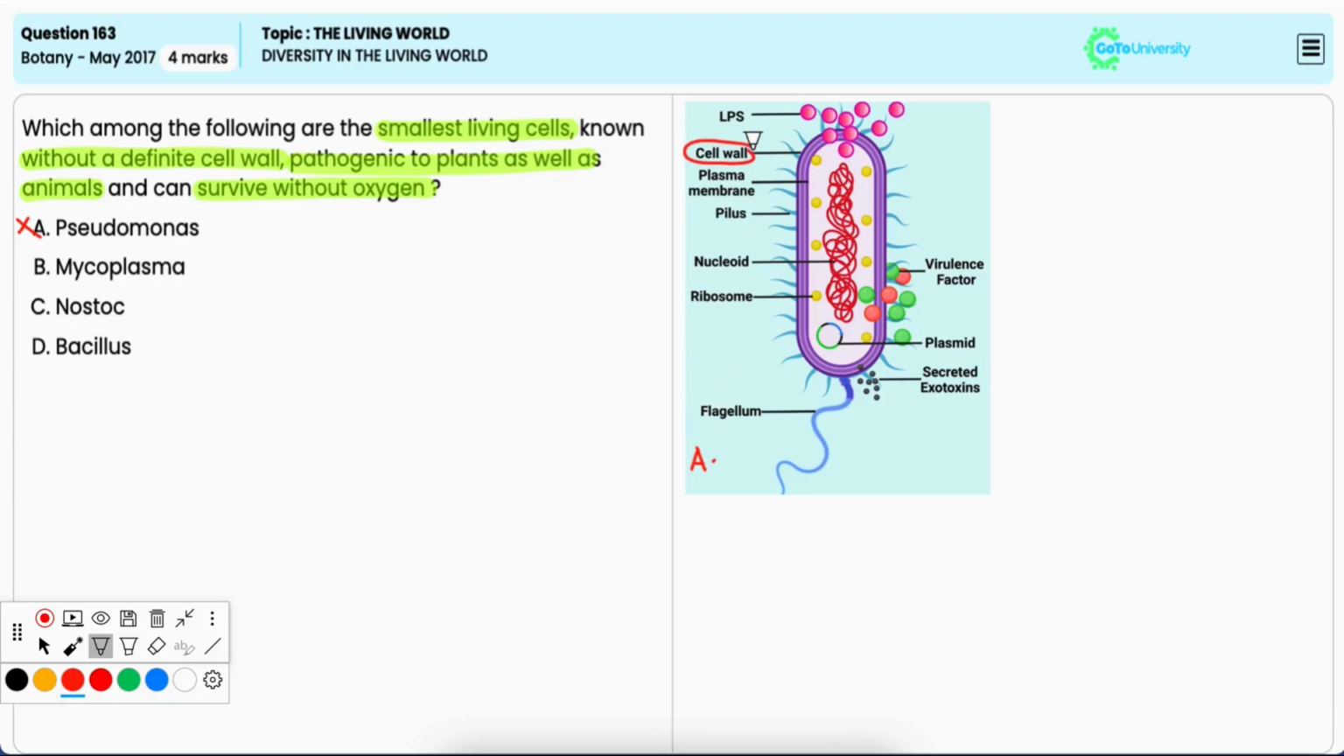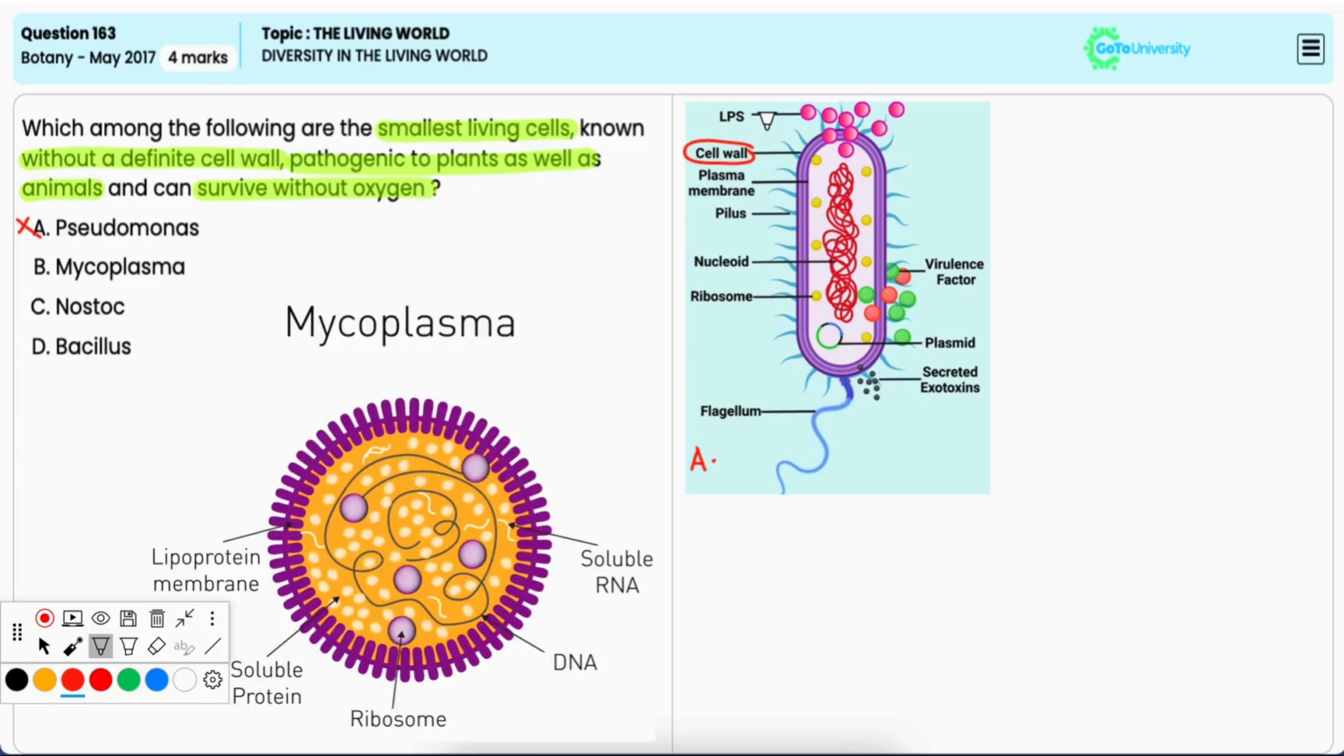they are mostly aerobic. Option B, Mycoplasma. Now, Mycoplasma are the smallest living cells and they lack a definite cell wall. And they are pathogenic to both plants and animals and they can survive in anaerobic, that is oxygen-free conditions. Hence, it is the correct option.